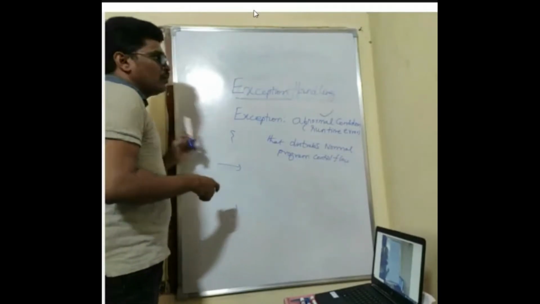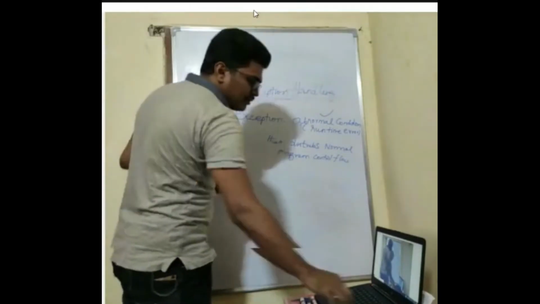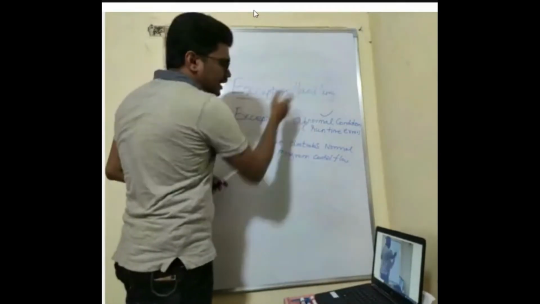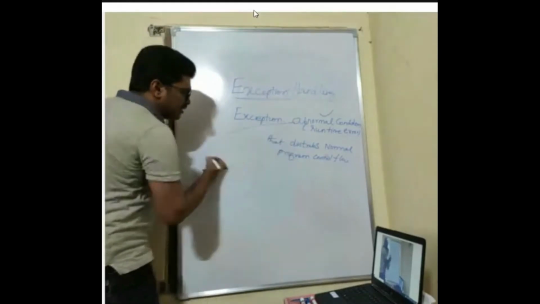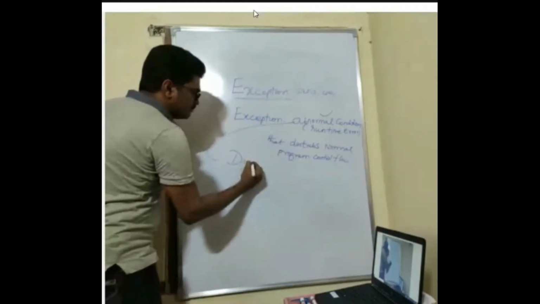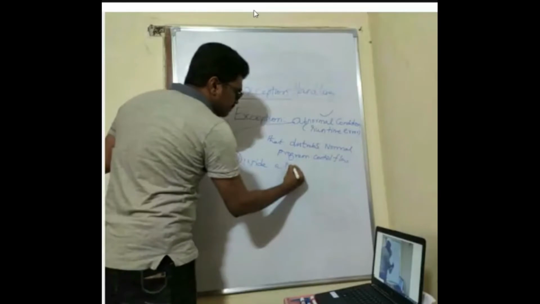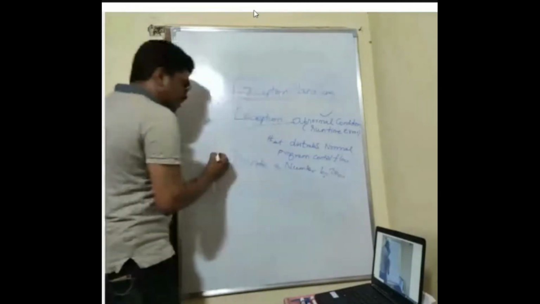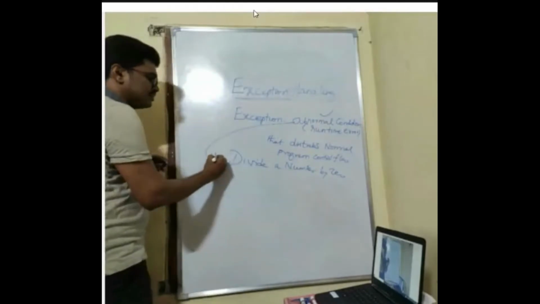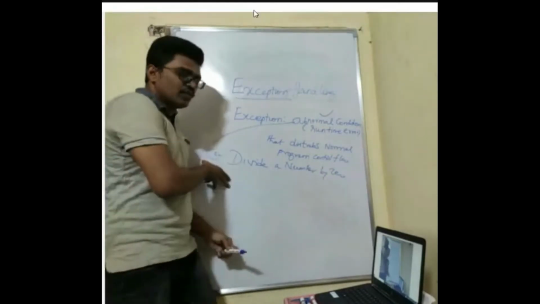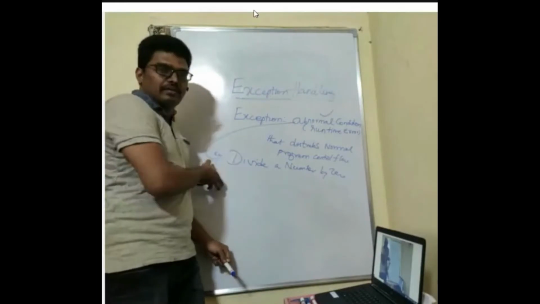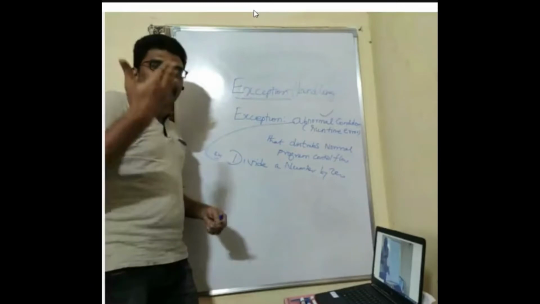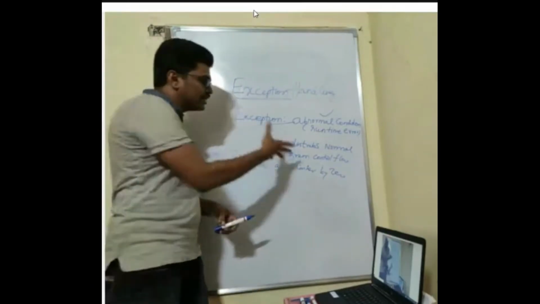So now, what is that we are going to do? What is this abnormal conditions are? I'll tell some examples and then we'll go how you are going to handle this. So now, what is this abnormal conditions? For example, I am dividing a number by 0. Okay, if I divide a number by 0, the value is infinity. So these are the examples for abnormal condition. So dividing a number by 0. Okay, then your program behaves in an abnormal way. You are getting an abnormal condition.